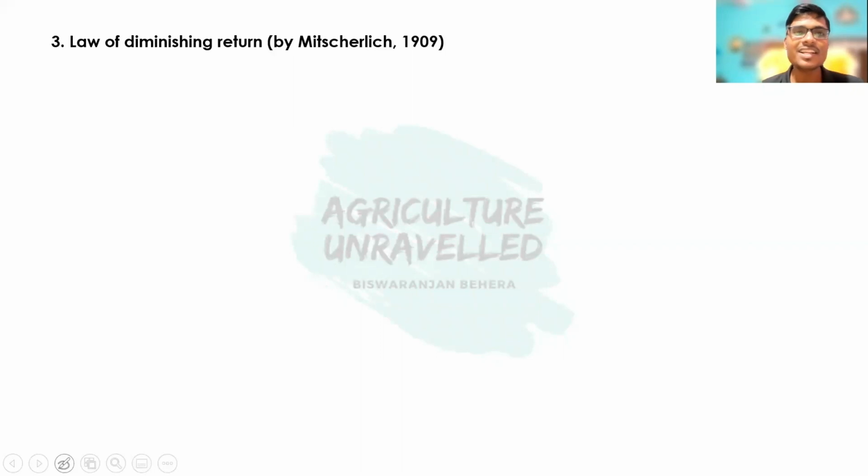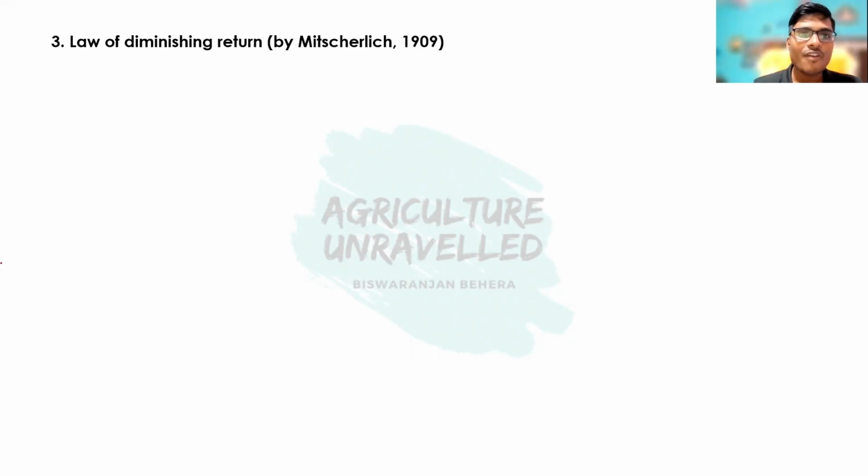Okay, then coming to next, that is law of diminishing return. The law of diminishing return was proposed by Mr. Lees in 1909. So the law of diminishing return is just a quantitative elaboration of the law of minimum. So remember, Mr. Lees was the first person to quantify the relationship between the growth response and the growth factor.